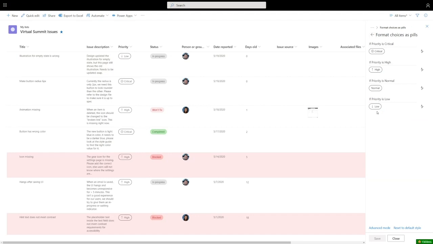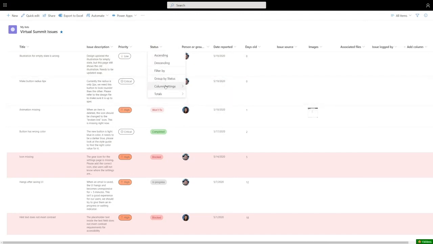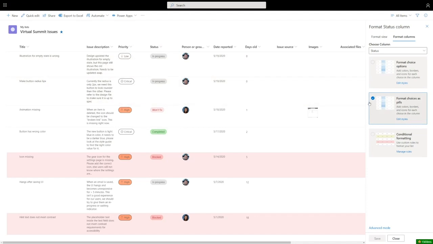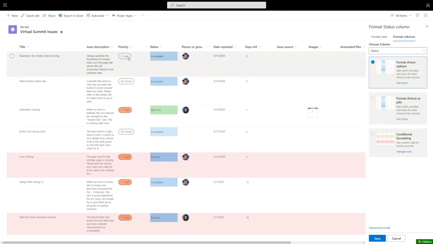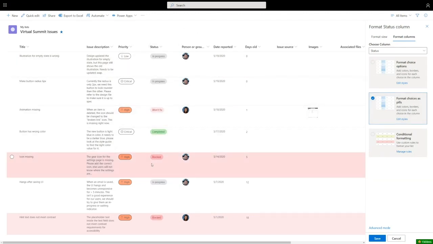I can customize the fine details of these pills. If I want high to look a little bit more, let's say alarming, I can go ahead and give it a fill color and I can go from there. If you don't like pills, if you're not a big rounded rectangle person, you would rather just have classic rectangular conditional formatting, you can apply that as well. So, we don't push these rounded rectangles on you. A lot of people like them. I think they look beautiful. I prefer to have my lists look in this sort of modern way, so I'm going to keep the pills.